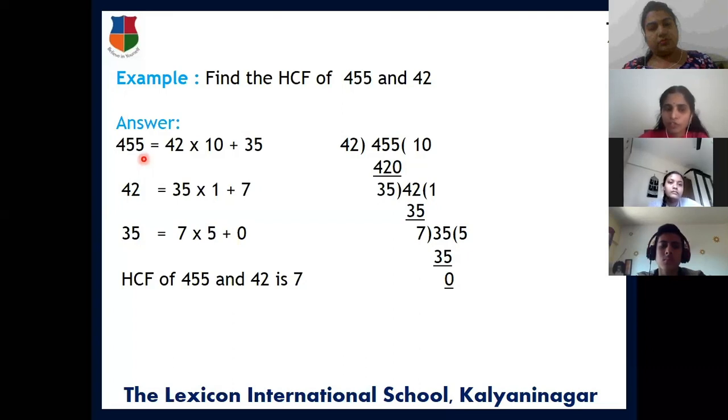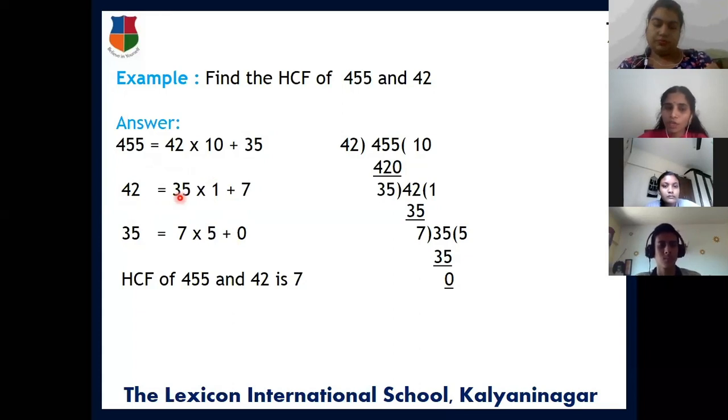So 455 is 42 into 10 plus 35. The only thing you have to keep in mind for the next step is what the quotient, dividend, and divisor are, and how to calculate the division. Here this is the divisor, here that is the quotient, and this remainder becomes the divisor. Again this divisor becomes the dividend and the remainder becomes the divisor.